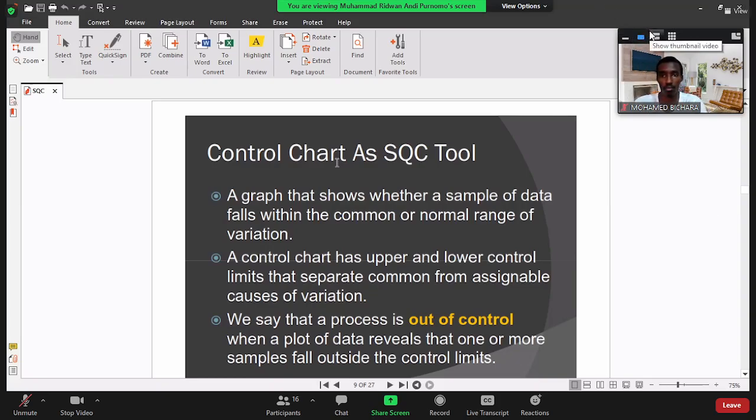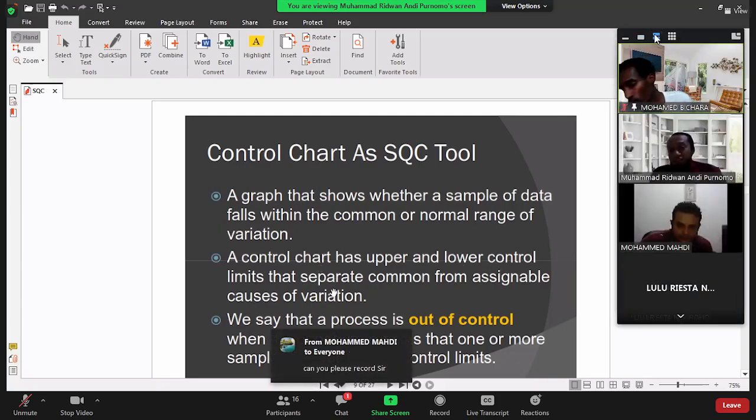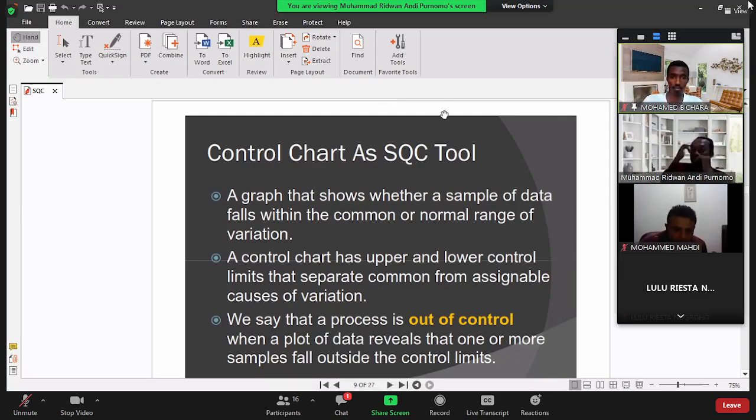A control chart has upper and lower control limits that separate common from assignable causes of variation. Because we already know we will use a control chart, in a control chart there will be an upper control limit and a lower control limit. So if the product is still in between this area, within these control limits, then we still believe that the process is still good. And then,